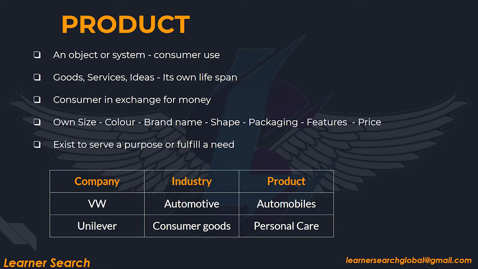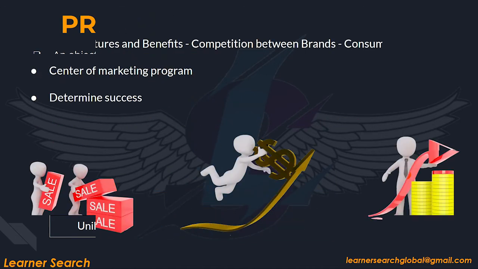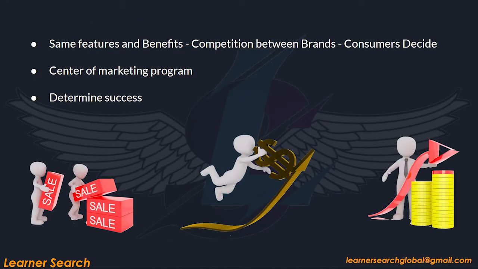Automobiles are one of the products of Volkswagen. Personal care is one of the products for Unilever. Adding to previous points, a single product may have the same features and benefits. Based on this, there exists a competition between brands where consumers decide which one to choose. A product can be placed at the center of a marketing program. Products play a major role in determining the overall success of marketing efforts. I hope you understand what is meant by industry, company and product.